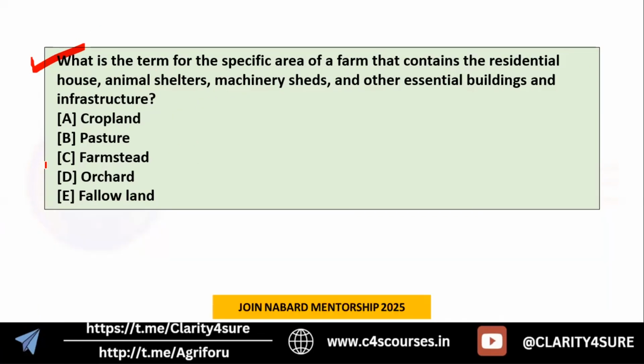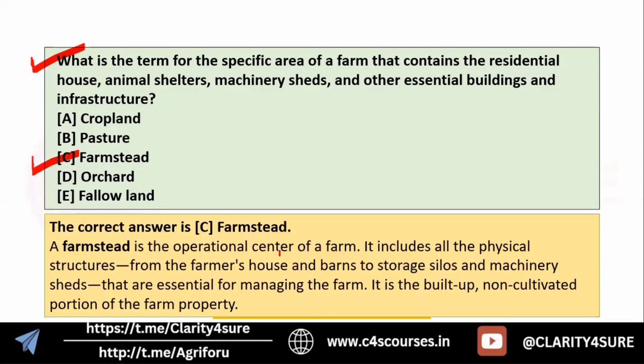What is the term for a specific area of a farm that contains the residential house, animal shelters, machinery sheds, and other essential buildings and infrastructure? So yes, the answer is a farmstead. Okay, so farmstead is the operational center of the farm. It includes all the physical structures, from the farmer's house, barns, storage silos, and machinery sheds. Okay, and it is essential for managing the farm, and it is a built-up and non-cultivated portion of the farm property. So okay, farmstead is an important concept again.